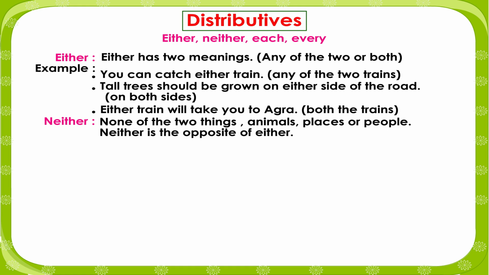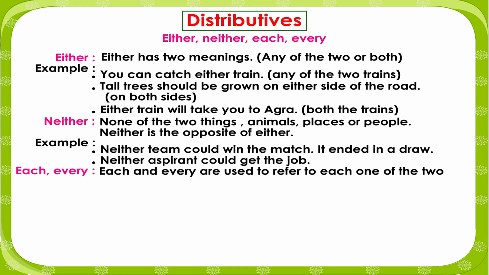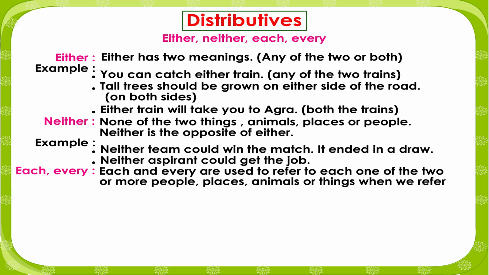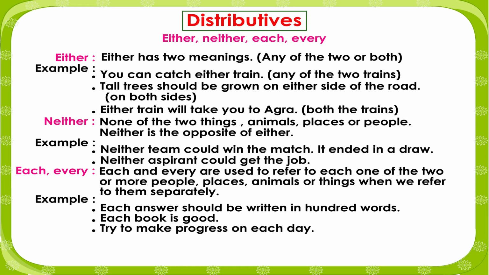Neither means none of the two things, animals, places or people. Neither is the opposite of either. Example: Neither team could win the match. It ended in a draw. Neither aspirant could get the job. Each, every, each and every are used to refer to each one of the two or more people, places, animals or things when we refer to them separately. Example: Each answer should be written in 100 words. Each book is good. Try to make progress on each day.